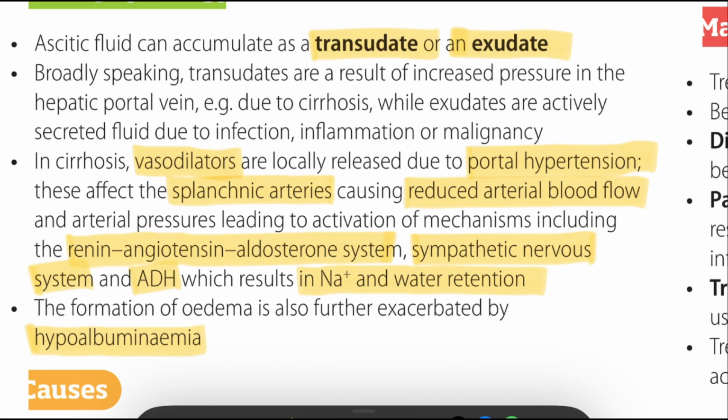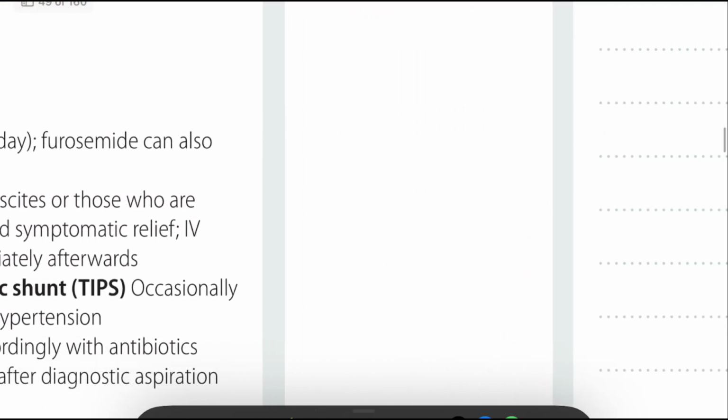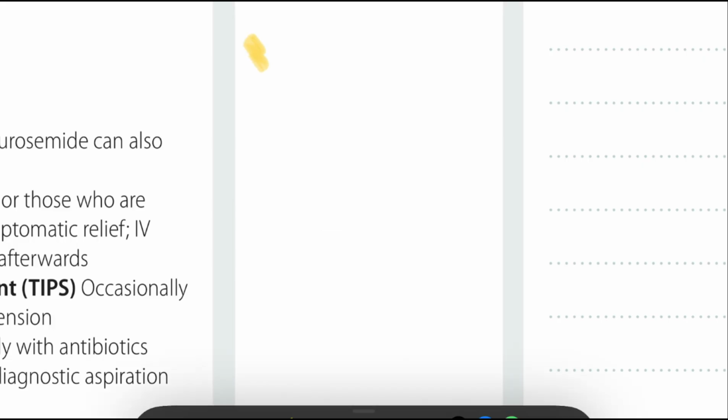Then it will cause fluid leaks into the peritoneal cavity. At last, the patient will get ascites. Okay, so this is the main pathophysiology that causes ascites. So why is this happening? Because of Starling forces. Starling forces means fluid movement depends upon hydrostatic pressure, which will increase, and oncotic pressure, which will reduce.